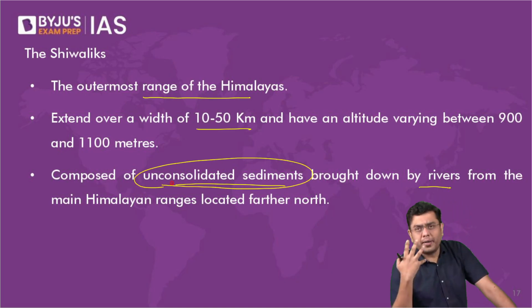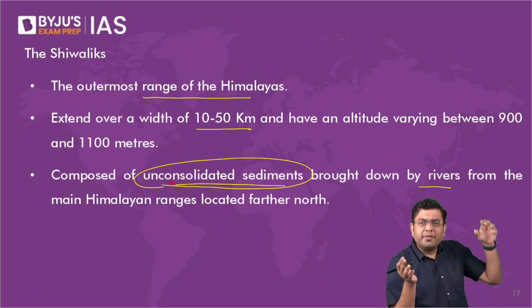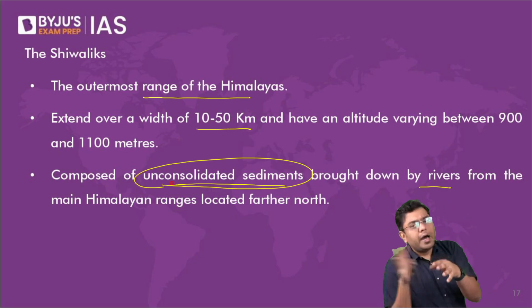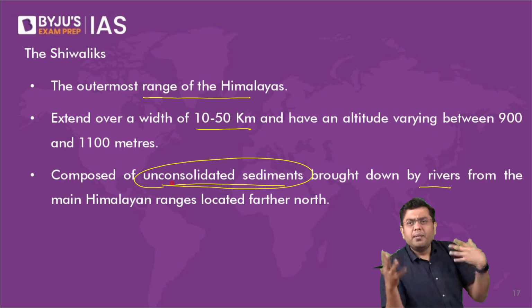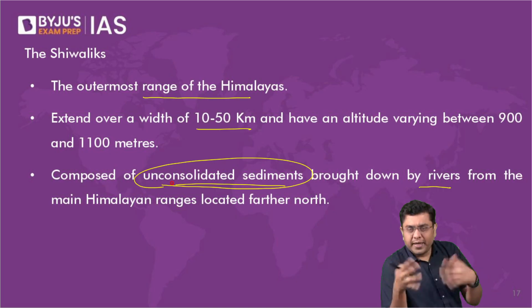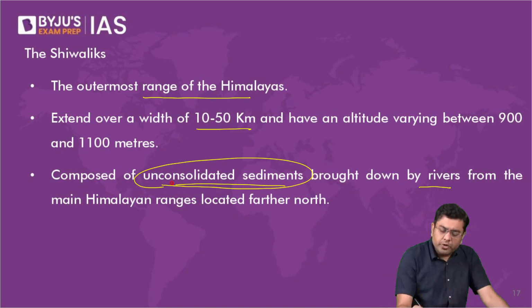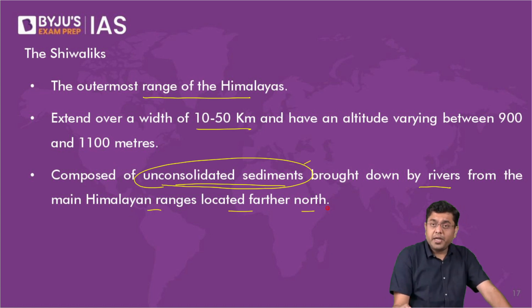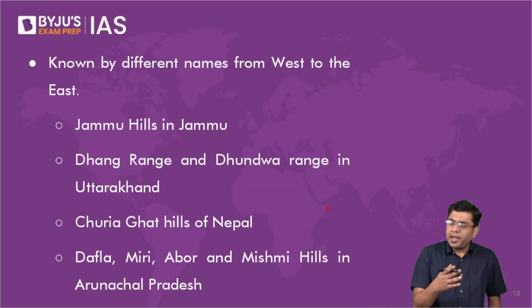Unconsolidated means what? Something which has not been arranged in layers, where you have the presence of soil along with rock itself, then further more soil or rock. It is mixed together, hodgepodge. It is not consolidated in the structured format. So, unconsolidated sediments brought down by the rivers from the main Himalayan ranges located far north, that is the Himachal and the Himadri. Now, this is also named differently in different parts.